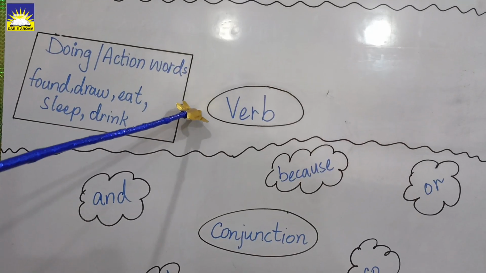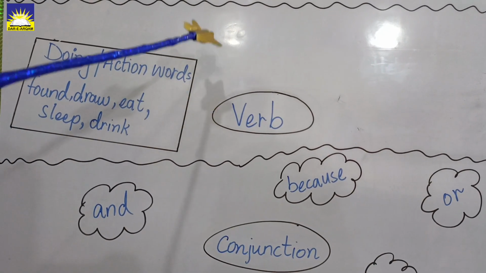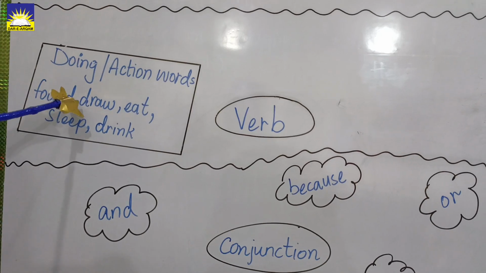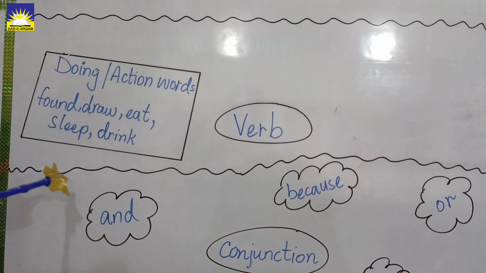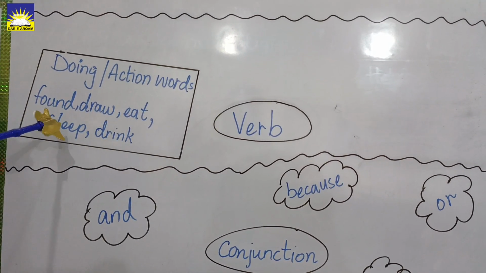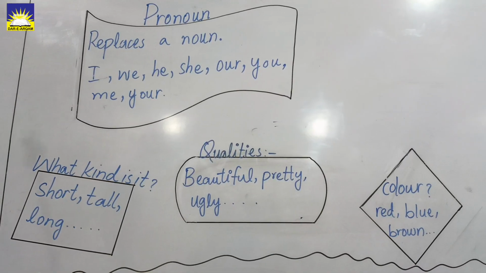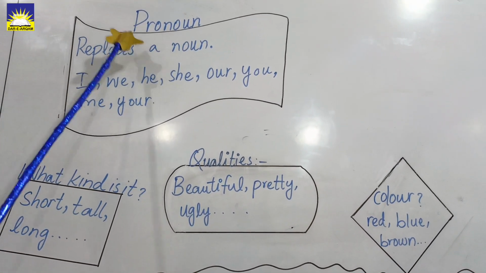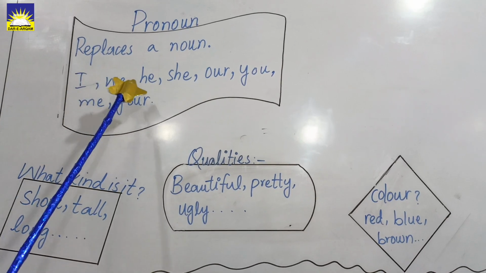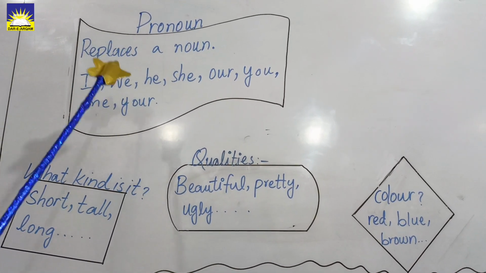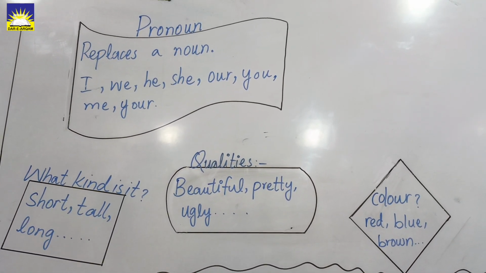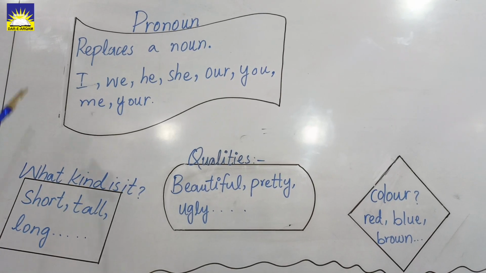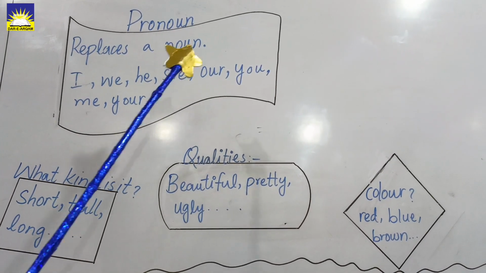Dear student, our next part of speech is verb. Verbs are action words. Here you can see found, draw, eat, sleep, drink. He jumps, he is eating an apple, he is sleeping, he is drinking. That's it. What are pronouns? It replaces a noun. It is used in place of a noun, like I, we, he, she, you, me, your, etc. You can see an example in the form of a sentence. Amir is a good boy. He gets up early in the morning.